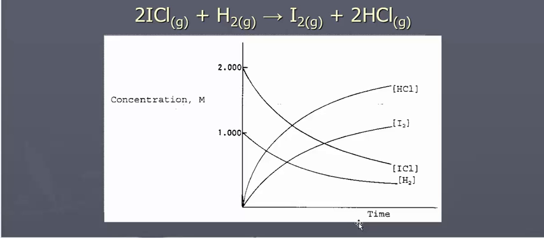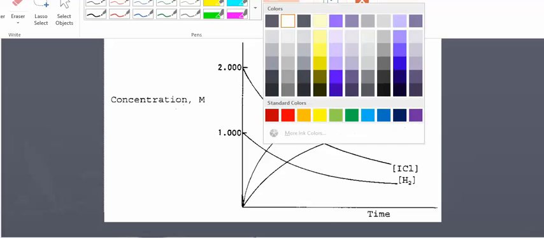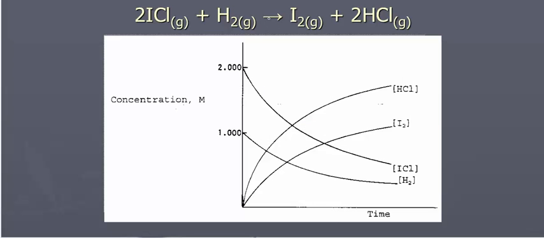So here's a graph of concentration versus time for that same reaction. And what I want you to key in on here, a couple things. First of all, the concentration of ICl and H2 decrease. Those are reactants, so their concentrations decrease. Concentration of HCl and I2 increase because they're products.